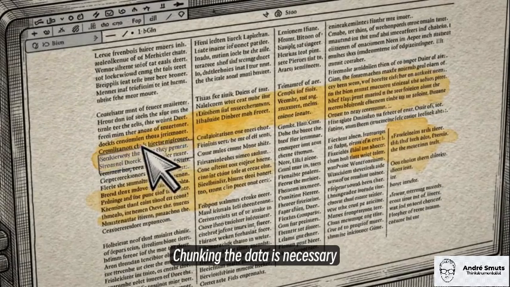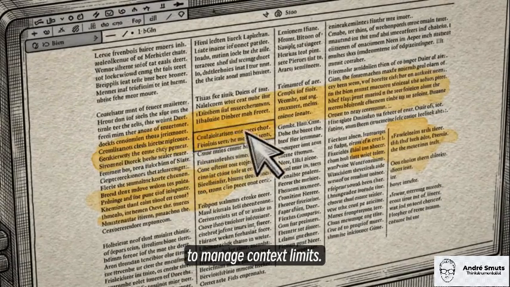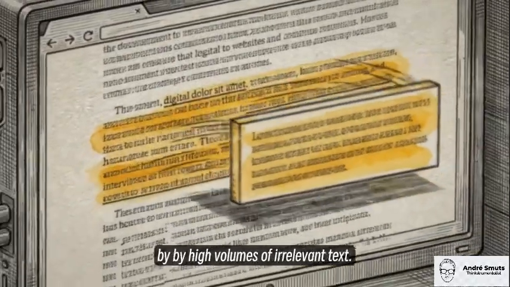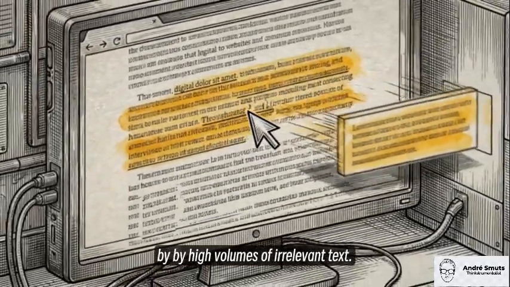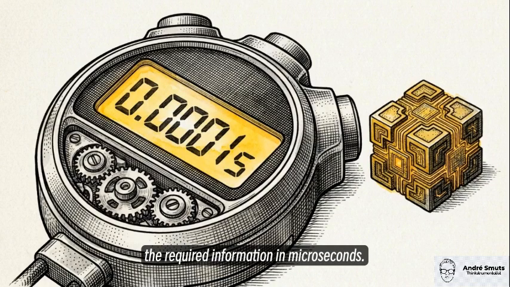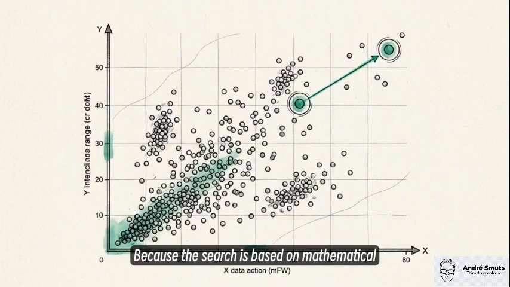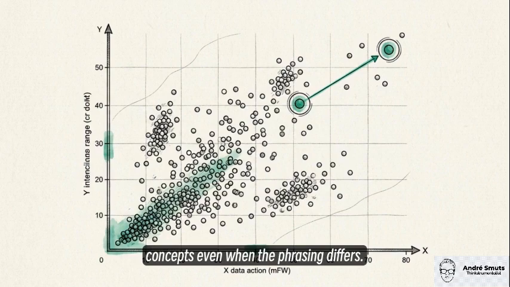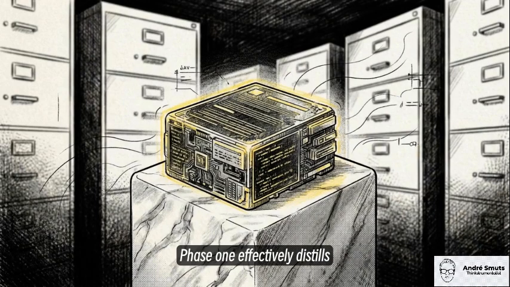Chunking the data is necessary to manage context limits. This ensures the AI receives relevant facts without being overwhelmed by high volumes of irrelevant text. This retrieval process isolates the required information in microseconds. Because the search is based on mathematical distance rather than exact keyword matches, the database can identify relevant concepts even when the phrasing differs. Phase 1 effectively distills a vast corporate archive into a targeted packet of verifiable facts.